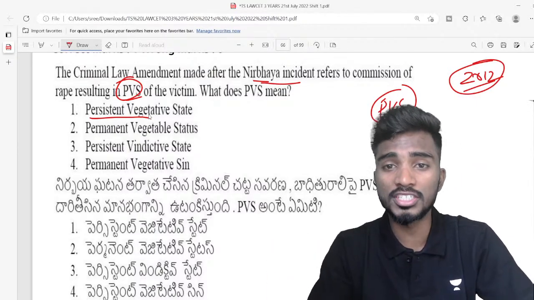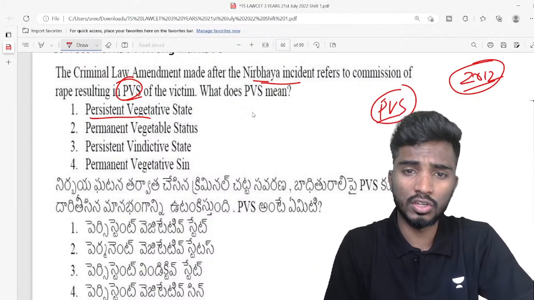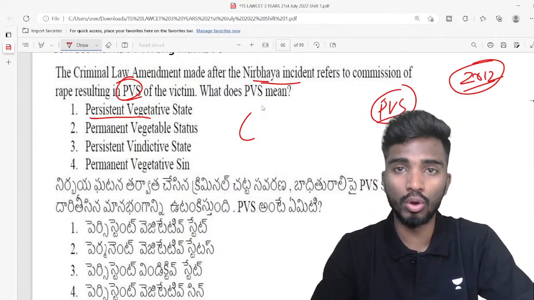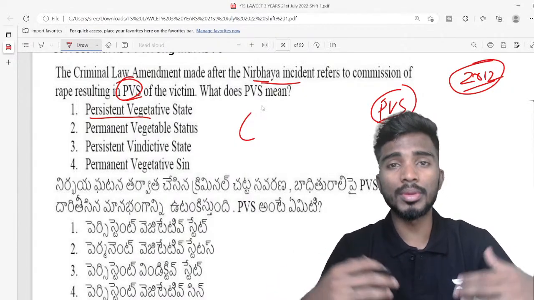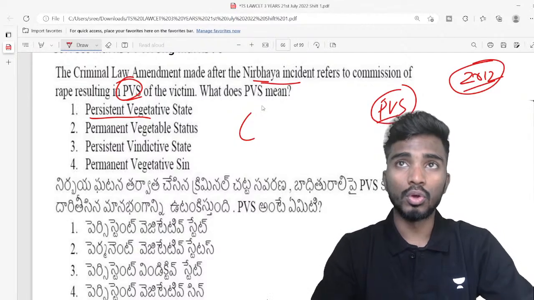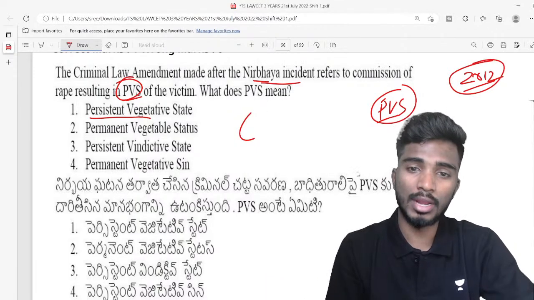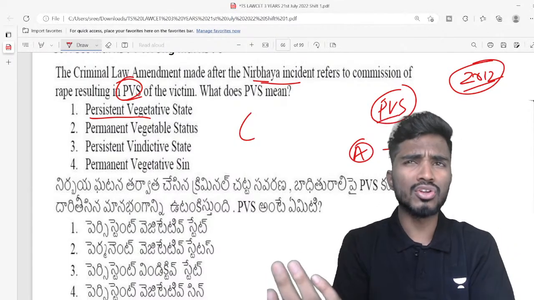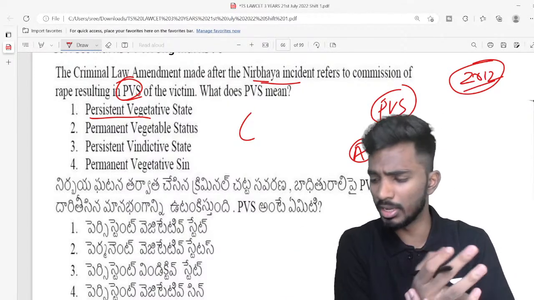So what is a persistent vegetative state? See, you might have heard about what is known as coma. So what happens when you go into coma? You won't be able to see anything, you won't be able to eat, you won't be able to do anything. After coming out from coma, some people actually forget certain people. Like for example, A is my friend. After coming out from coma, A might not recognize me. If you show him, he says, okay, who is this person? I did not see him anytime.